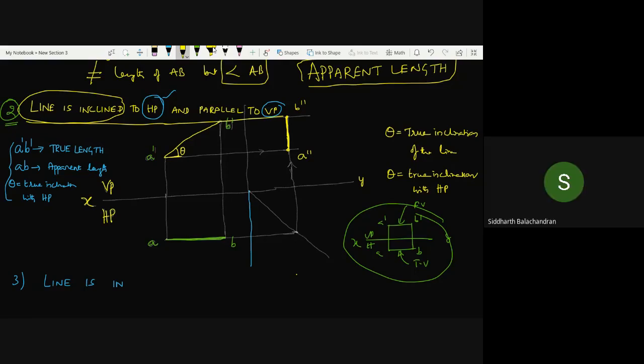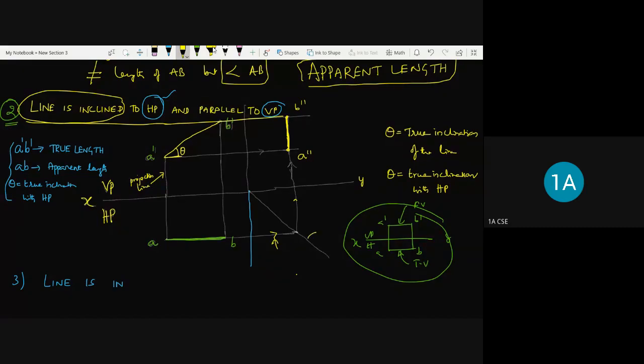So this is called a projection line. The line joining A dash and A is called a projection line. The line joining B dash and B is called a projection line. And whatever you use for construction, this 45 degrees line is a construction line, and this is a projection line from AB onto the 45 degrees line. This is also a projection line, to get A double dash and B double dash.